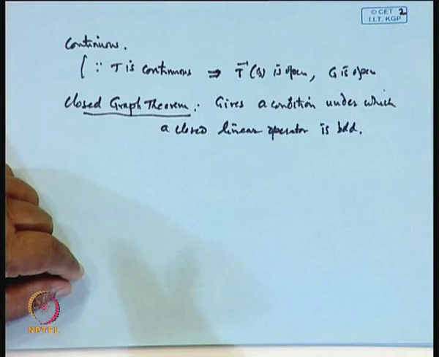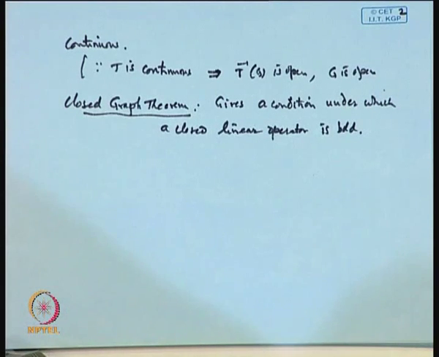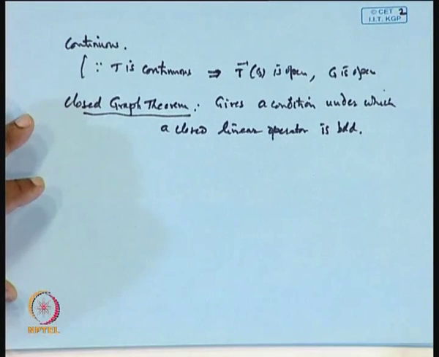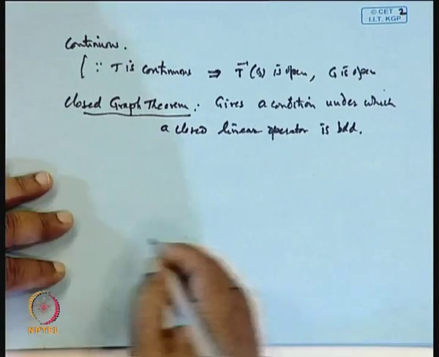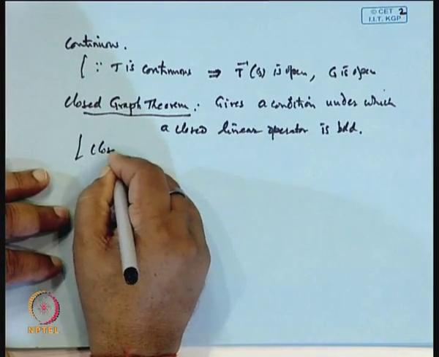Now, when we say closed linear operator, it means an operator whose graph is closed. So, we define the closed linear operator as: the operator T is called closed linear if the graph of T is closed.